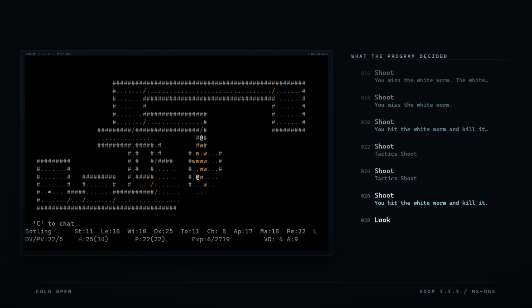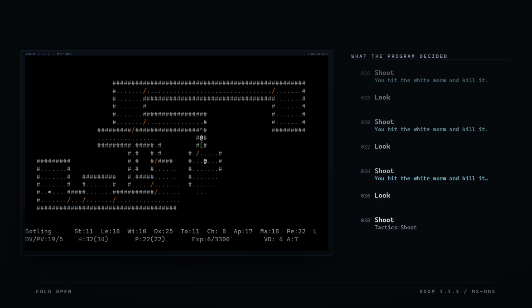No neural network. No training run. A few thousand lines of ordinary code. The interesting part isn't the game logic, it's the plumbing.